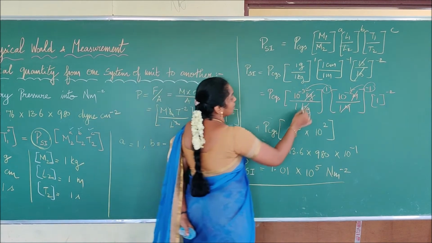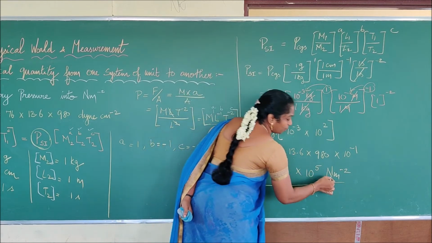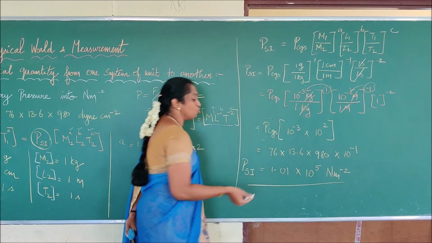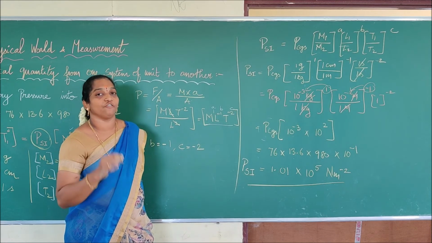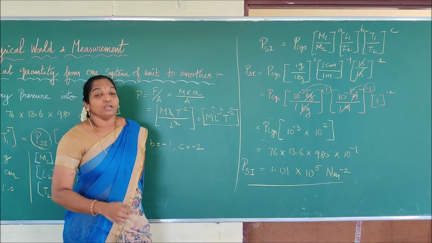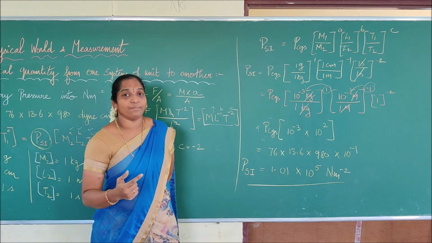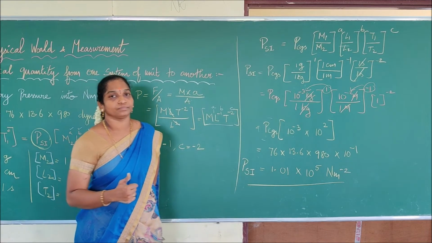So we say, because everything has been converted in terms of kilogram and meter, the unit is Newton meter to the power minus 2. Hence we can easily convert the physical quantity of pressure from CGS to SI. Right? Again, we are going to see one other example with respect to the gravitational constant. So let us do it.